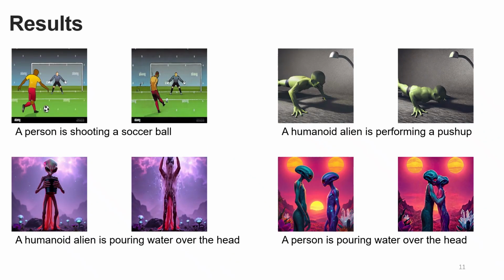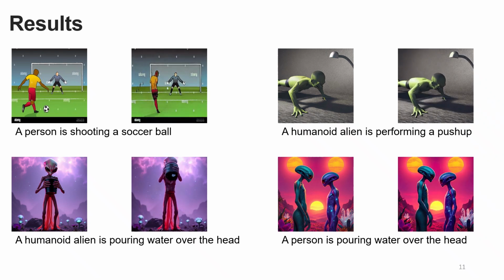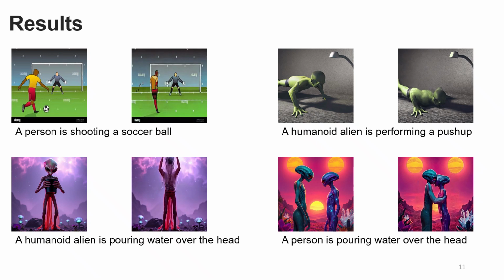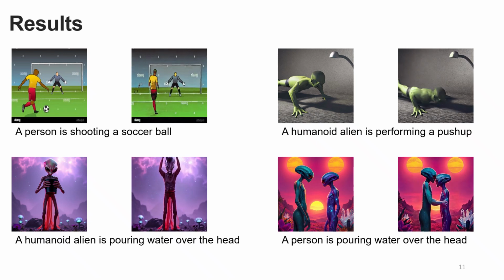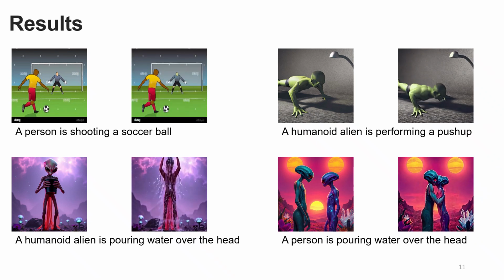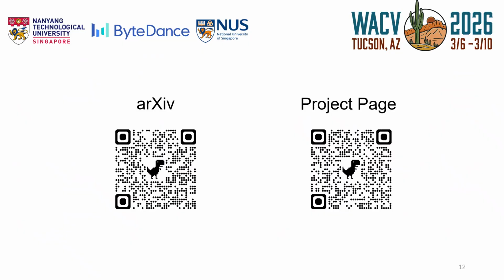A key advantage of Flash is its robust generalization. It successfully animates diverse inputs, including real-world internet images and AI-generated contents. As shown in the examples, it generalizes to non-human characters, preserving motion structure and consistency across a wide range of visual styles and subjects.